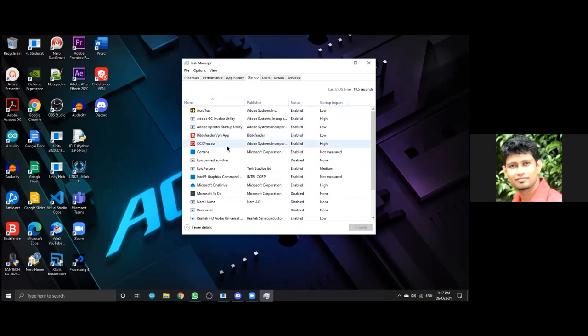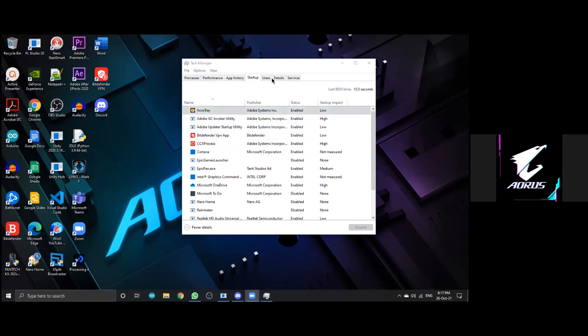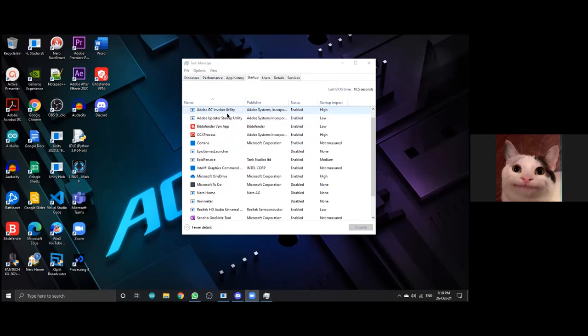But don't disable it now. I'm taking that as example, right? So let's say ActoTray is not needed. You can go and disable that. It cannot be disabled in your one. So only, I'm not admin, so I can't. Yes, you are not admin. That's the reason. Okay. Sir, yes, sir.